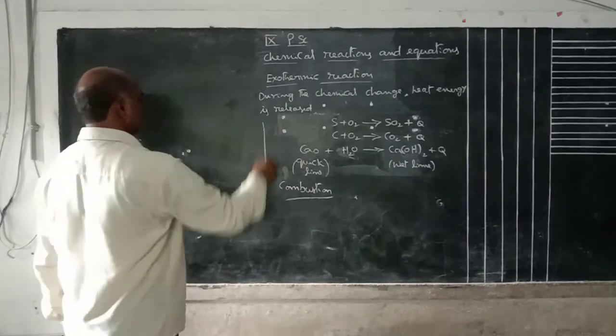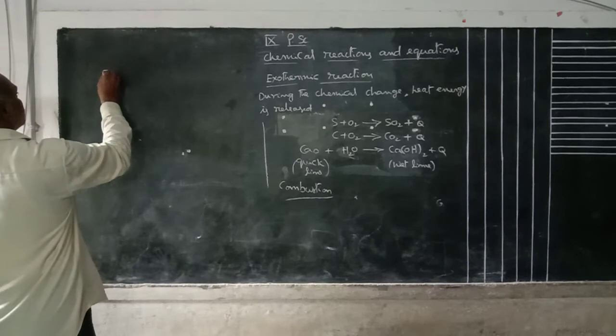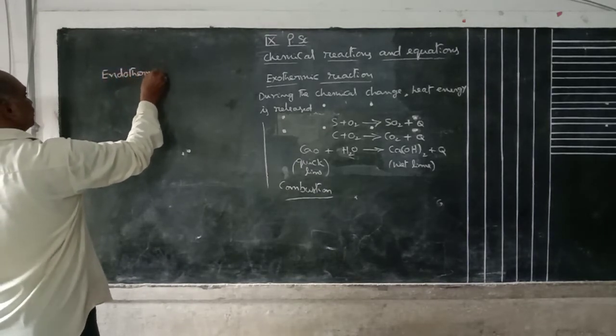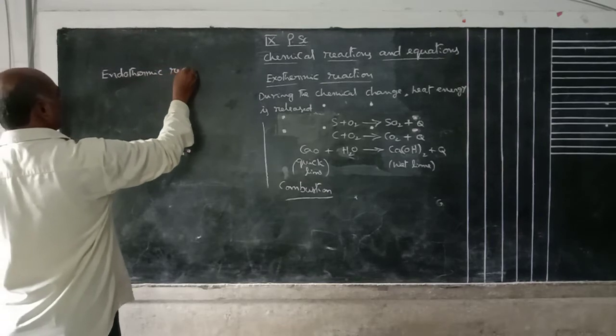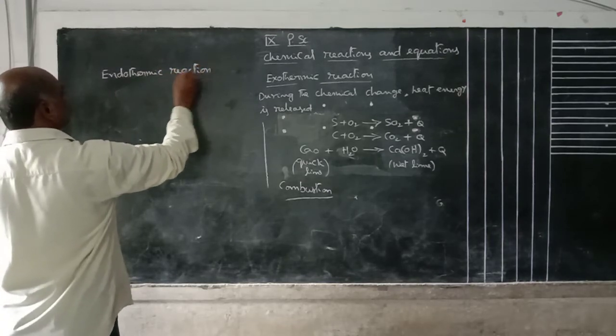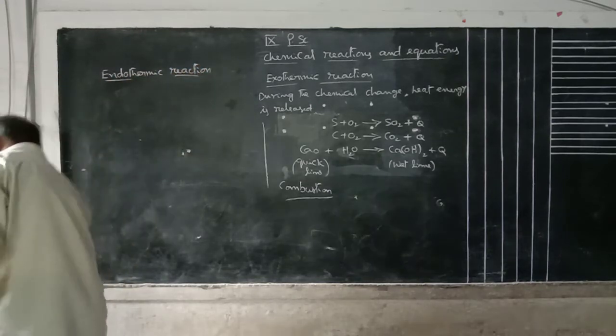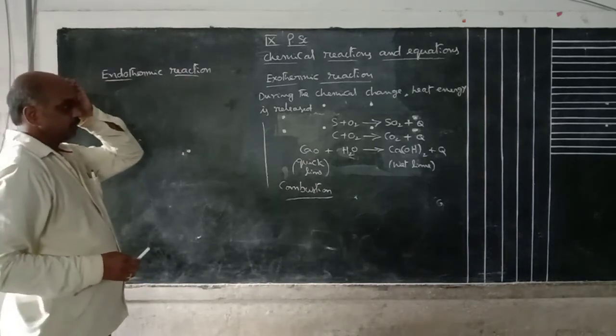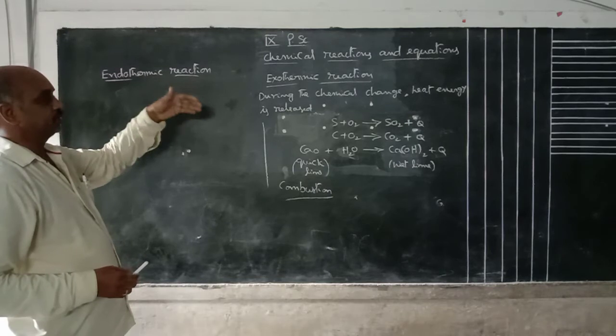Okay, next one is endothermic reaction. Exothermic means heat energy is released.